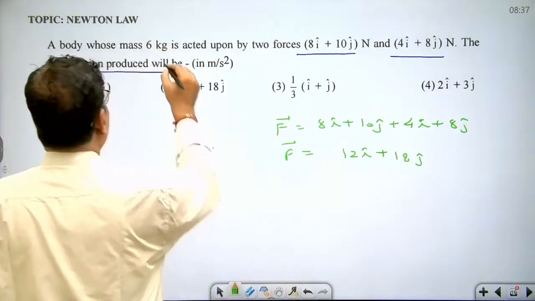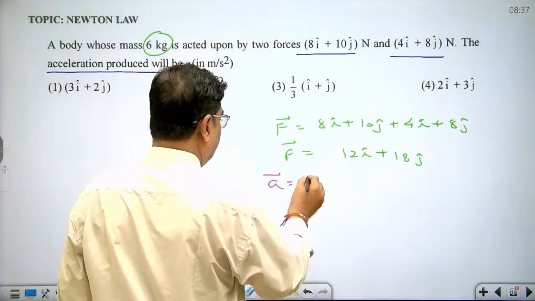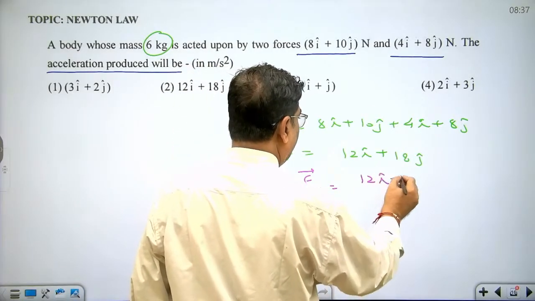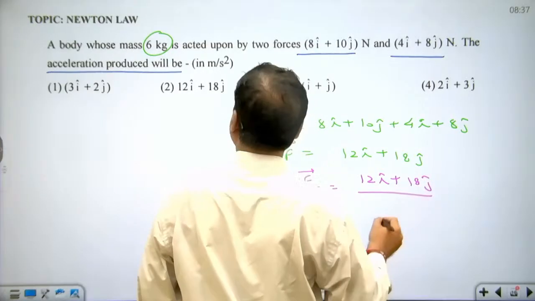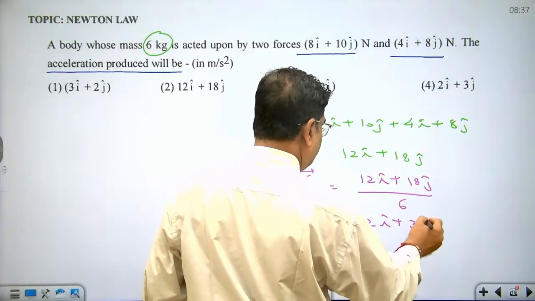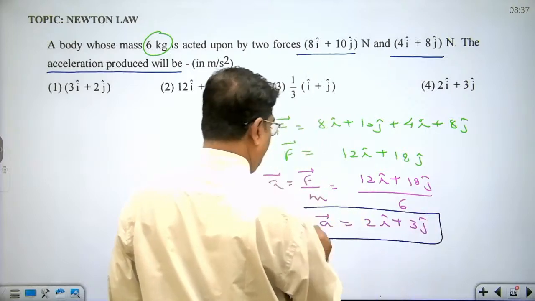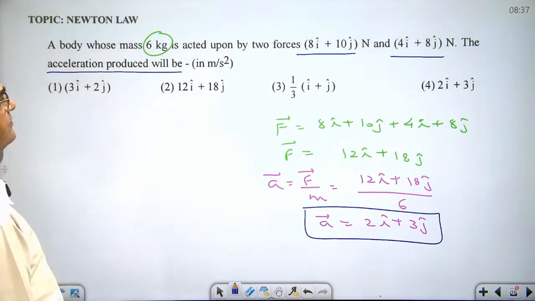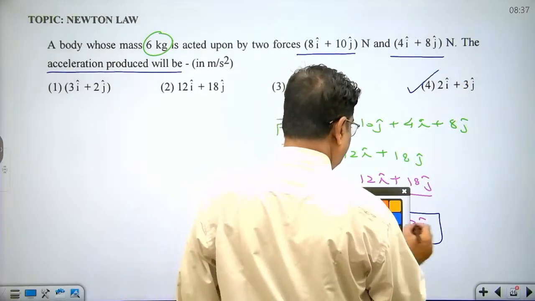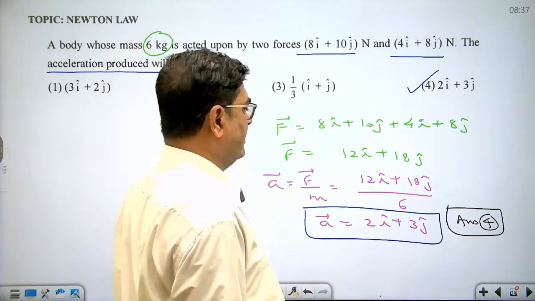And since the mass of the body is 6 kg, so what is the acceleration? Force upon mass. This is 12i plus 18j divided by 6. That will give you 2i plus 3j. This is the acceleration produced in the body. So the answer to the given question is option 4. Option 4 is the correct answer.